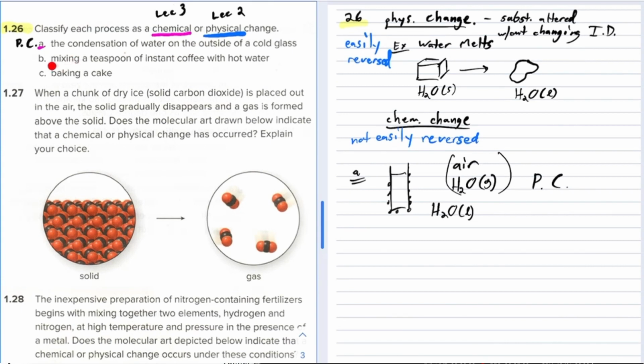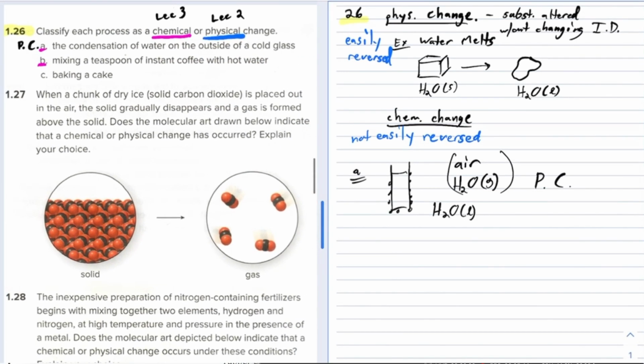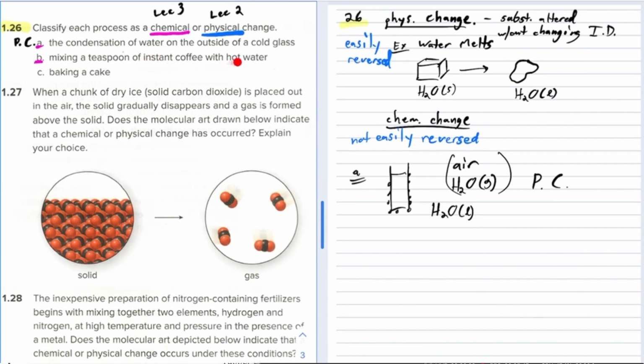Okay, what about B, mixing a teaspoon of instant coffee with hot water? Okay, mixing a teaspoon of instant coffee with hot water. Here, is it easily reversed? Okay, is it easily reversed? Well, yes, it is. When you mix instant coffee with hot water, that's kind of like you're just dissolving it in hot water. You ever dissolved salt in hot water? Well, you can recapture the salt again, okay, just by letting the water evaporate. When you dissolve instant coffee in hot water, you can recapture the instant coffee by just letting the water evaporate.